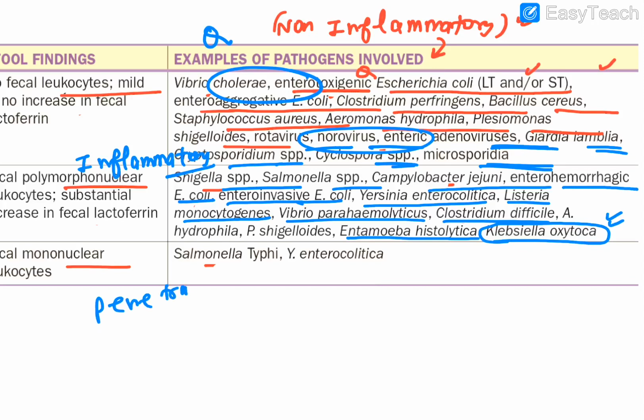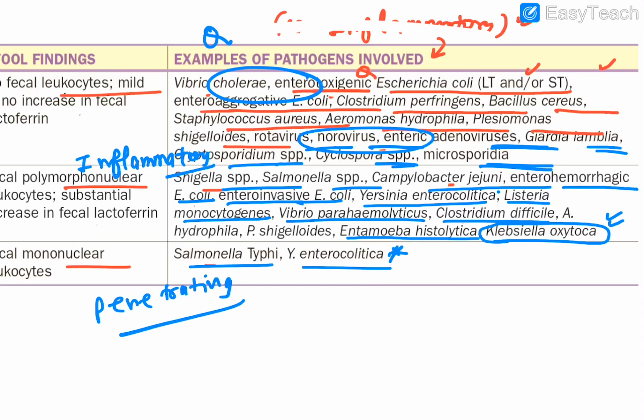Penetrating type. Okay, penetrating form of diarrhea in which the layers are more penetrated, the M cells are penetrated, and this happens to be in what? Typhoid fever, that is Salmonella typhi does it, and this particular one, Yersinia enterocolitica. Okay, so remember this name is here also and this name is here also. With the colors I have made it fully confusing for you, but I suppose I could tell you which one is non-inflammatory, which one is inflammatory.